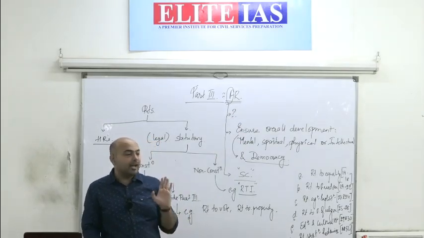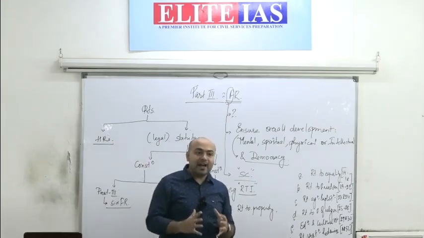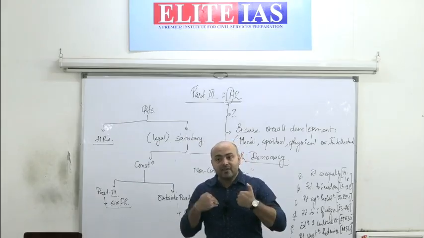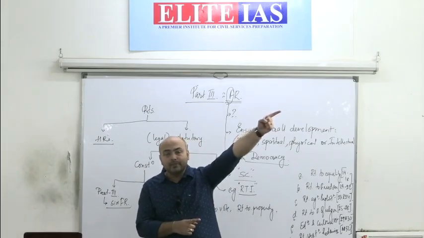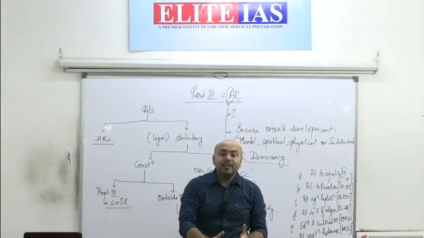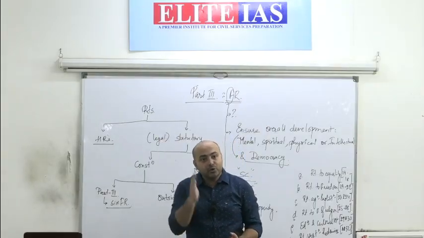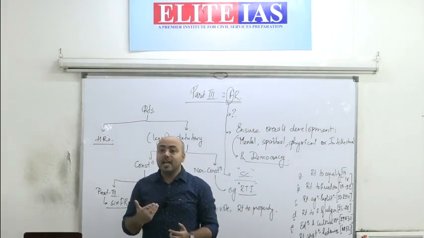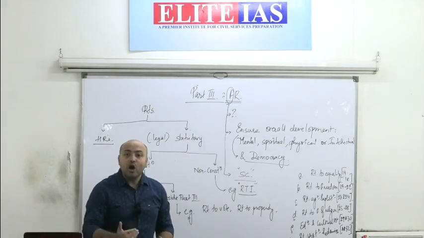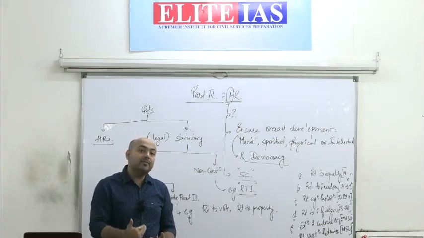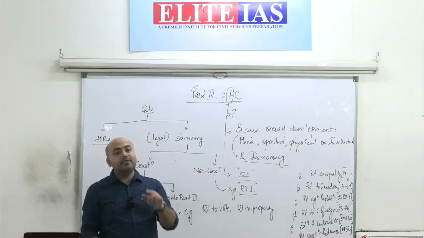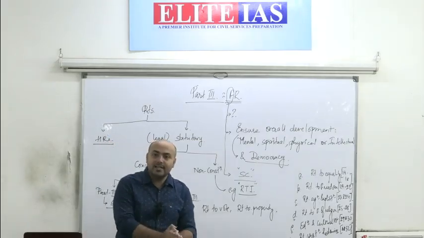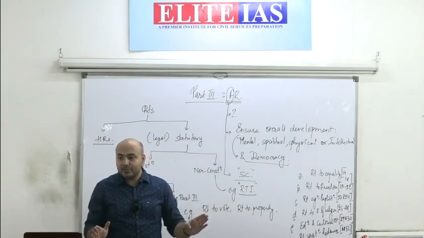Involuntary labor cannot happen. All these fundamental rights that we have are justiciable rights, which means if they are violated, I can approach the court. And the court, to protect my fundamental rights, will give certain decisions ensuring that my fundamental rights are protected. That is what is meant by being justiciable. And justiciable against whom? All these rights are justiciable against the state, except for the right against untouchability, which is justiciable not only against the state but against everyone, even individuals.